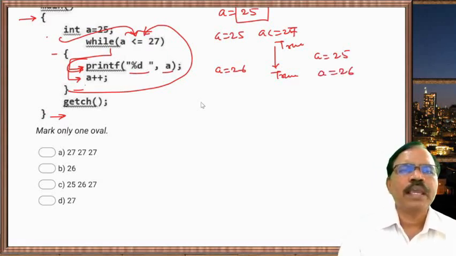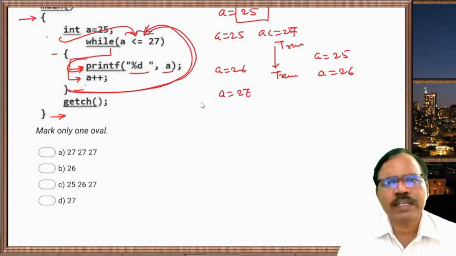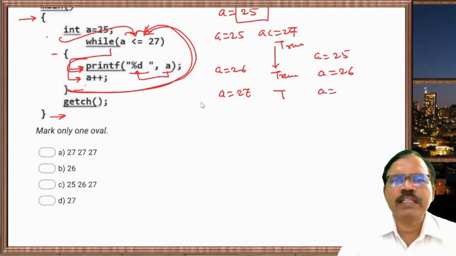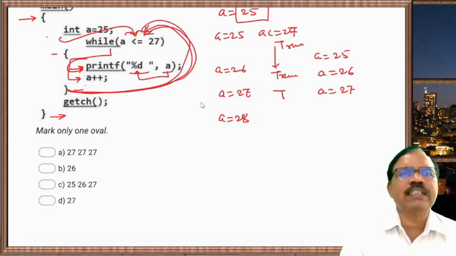Now a increases by 1, a++. So a becomes 27. Then it goes back. Condition is true because a is less than or equal to 27. So it goes to printf statement. Now in printf statement, we have in bracket in double quote %d comma a. So a is printed here. A is 27, so 27 is printed, and now a becomes 28. Now it goes back. Now condition is false.